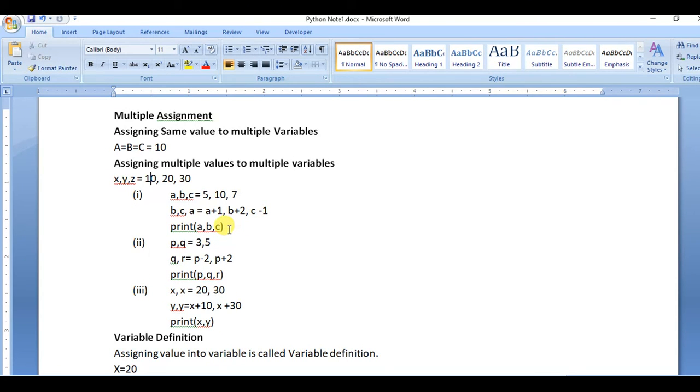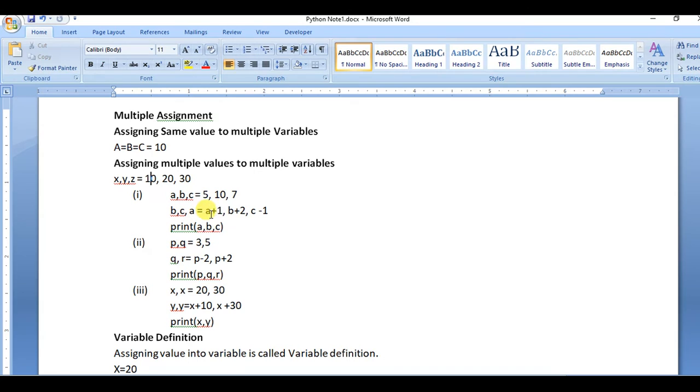So this type of question is asked to find the output. What would be the output of these? You can find here a, b, c equals 5, 10 and 7. So 5 is assigned to a, 10 is assigned to b, and 7 is assigned to c.